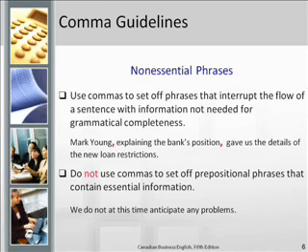Just like in Level 1, we'll look at non-essential phrases here. We use commas to set off phrases that interrupt the flow of a sentence with information not needed for grammatical completeness. In the sentence, "Mark Young, explaining the bank's position, gave us the details of the new loan restrictions," explaining the bank's position is a phrase that interrupts the flow of the sentence and is not needed. It's used for emphasis, and it needs to be separated with those commas.